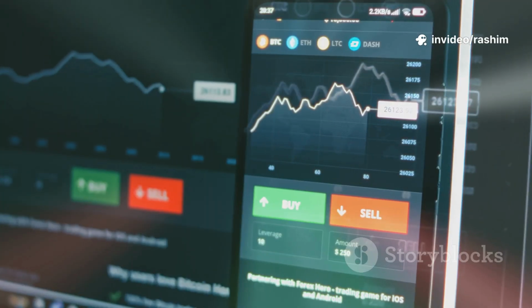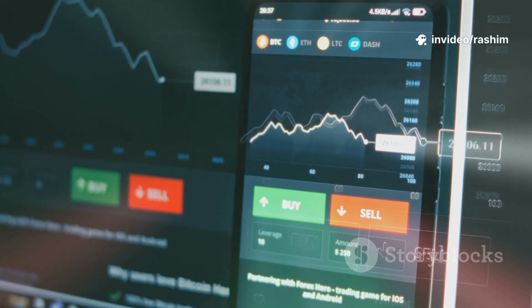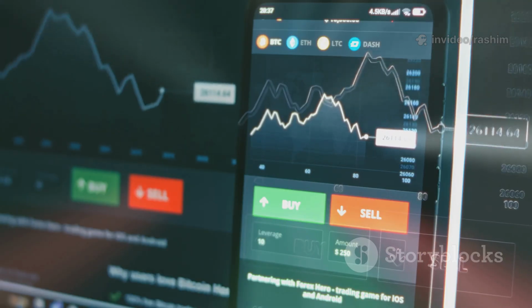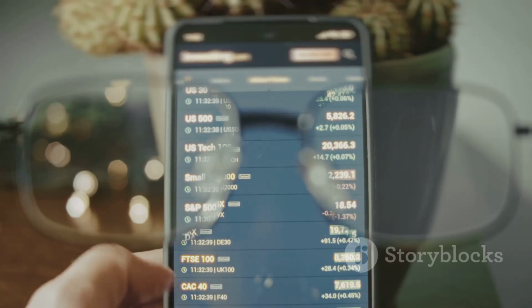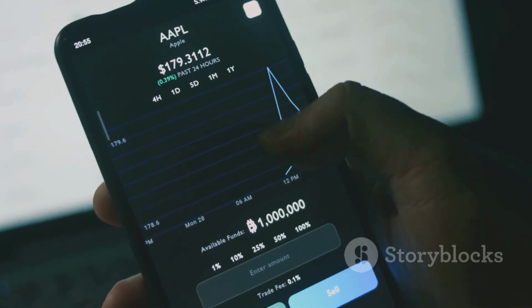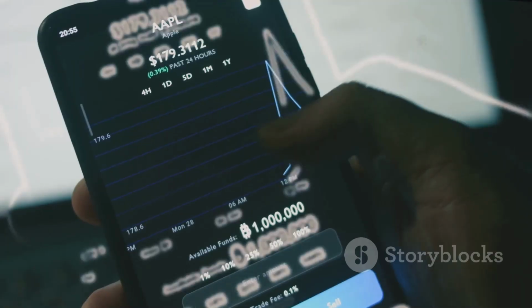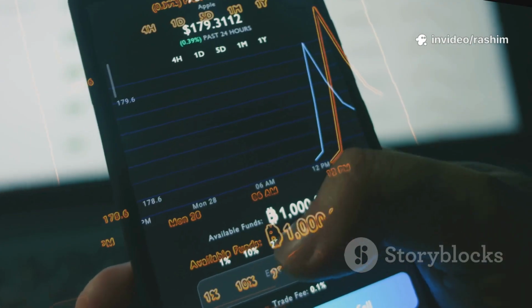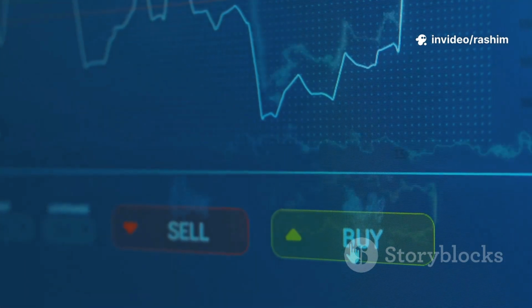The platform is designed to be user-friendly. You don't need to be a computer expert to use it. Everything is laid out in a way that makes sense. You can easily find the chart for a company like Apple or a cryptocurrency like Bitcoin. Once you have the chart, you can change the time frame.